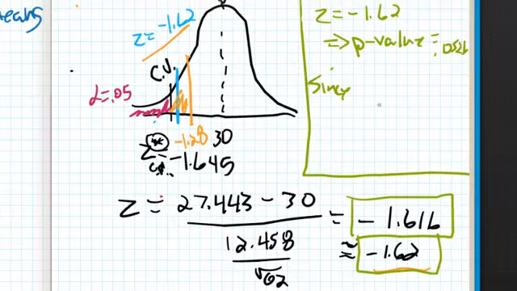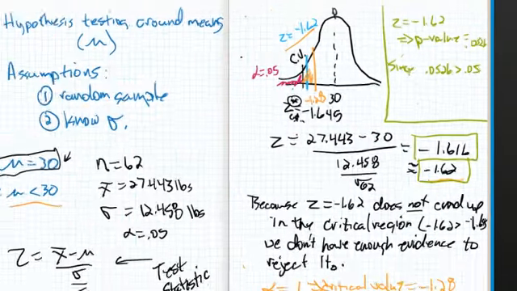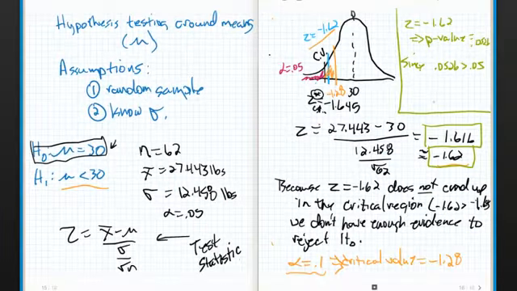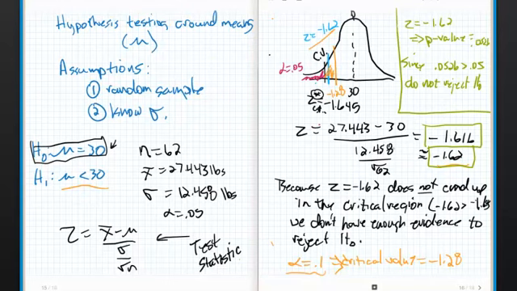Since 0.0526 is greater than 0.05, just barely, just by the skin of our teeth, do not reject the null hypothesis. There is not enough evidence to reject the claim that an average of 30 pounds a week of garbage is produced by a certain community.